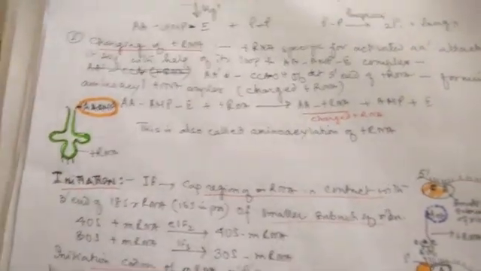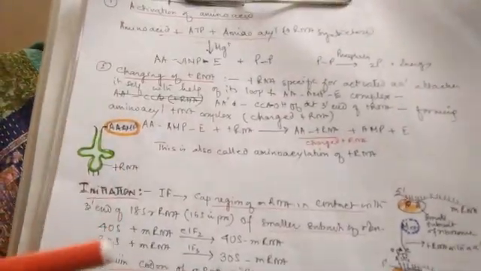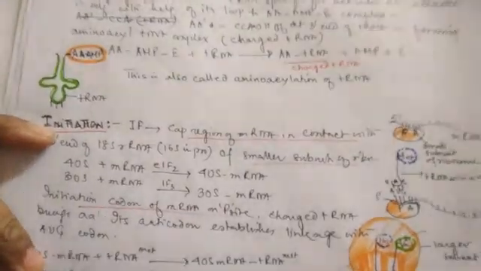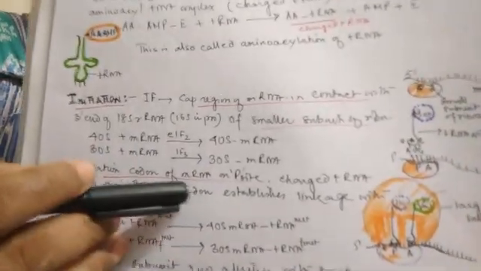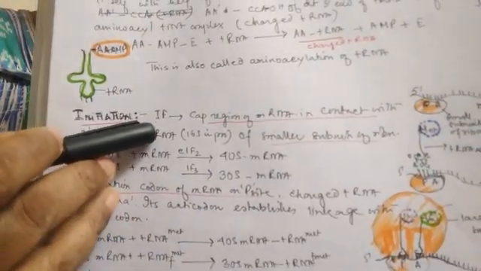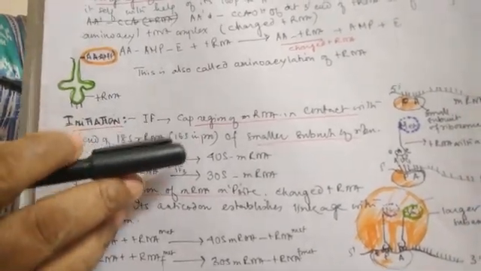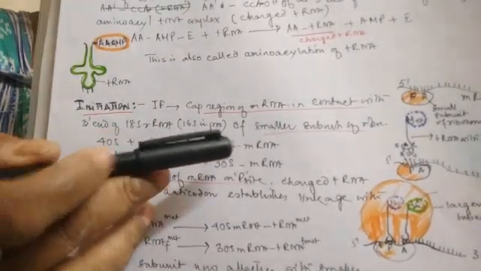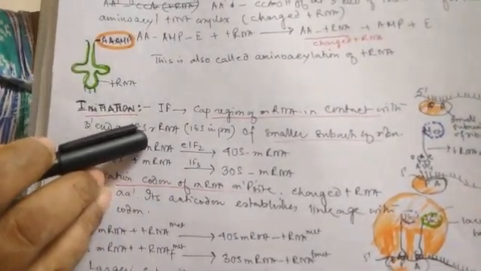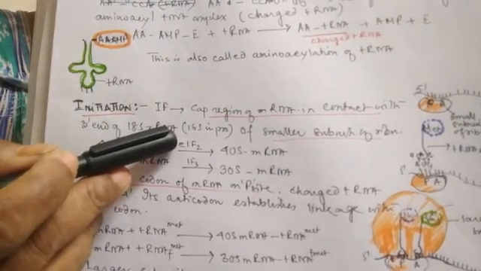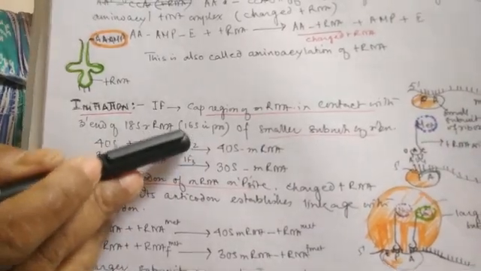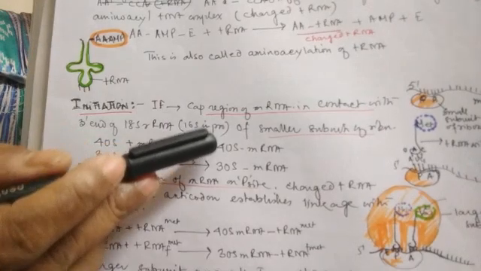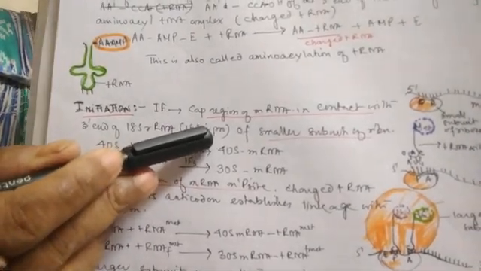Now, the initiation factor is there, and in the presence of the initiation factor, the capping region of the mRNA comes in contact with the 3' end of the 18S RNA of the smaller subunit of the eukaryotic ribosome, or it may be the 16S RNA of the smaller subunit of the prokaryotic ribosome.